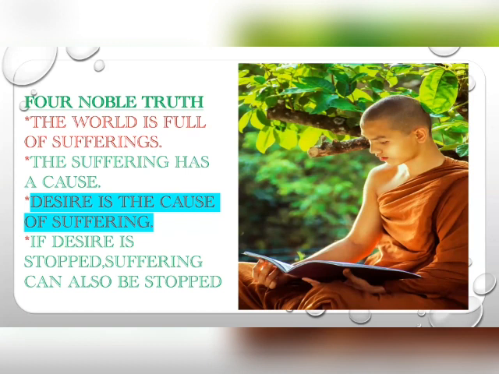So the Buddha said in the 6th century in his noble truths, desire is the cause of suffering, and he found a very good way to get rid of this suffering. If desire is stopped, the suffering can also be stopped. That is the major solution Buddha gave to the whole world.